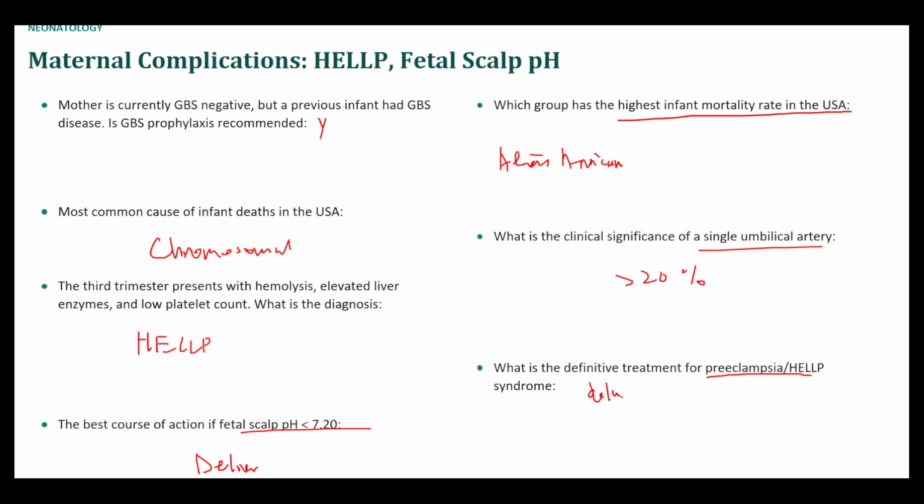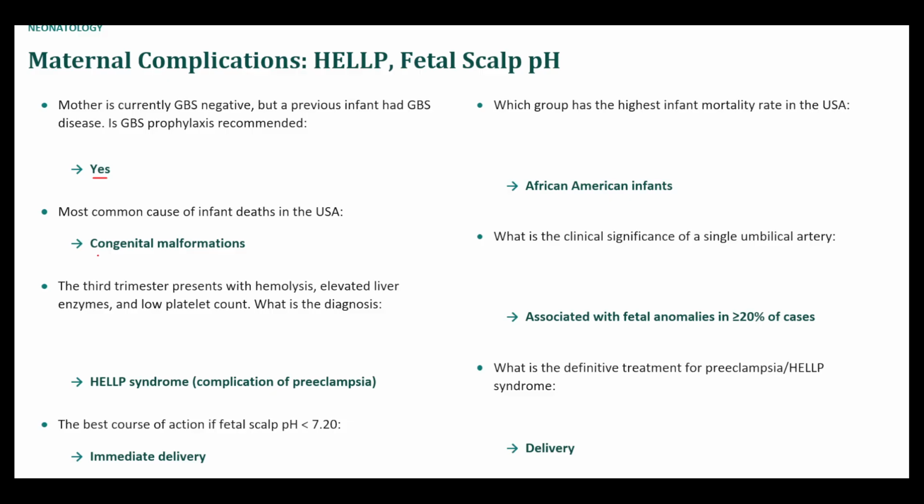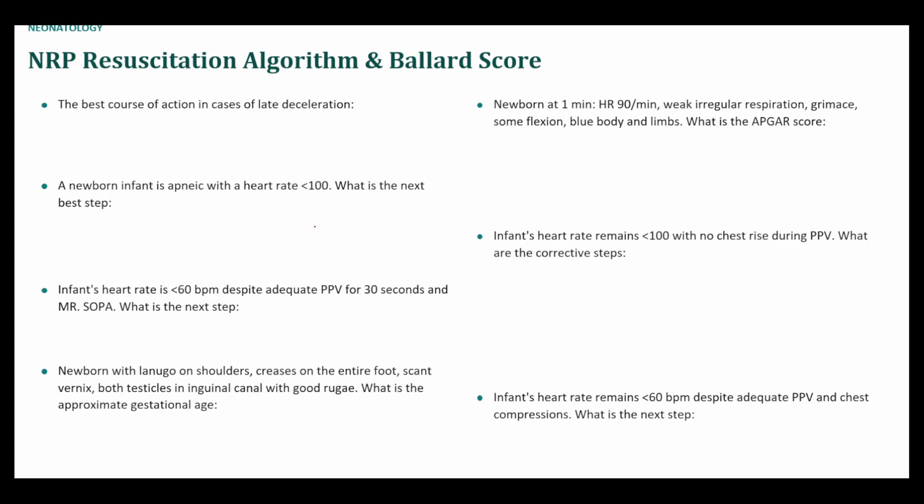Now, one thing that I learned recently about preeclampsia is that the blood pressure can actually continue to increase after delivery, and it peaks at about 3 to 7 days postpartum. So that's why you want to just keep monitoring their blood pressure, make sure nothing happens. Okay, so GBS negative, but they had a previous GBS positive pregnancy, still requires prophylaxis. Most common cause of infant deaths, congenital malformations, HELLP syndrome, deliver if fetal hypoxia. African Americans have the highest mortality rate among infants in the USA. Single umbilical artery has association with fetal anomalies, and deliver to treat preeclampsia and HELLP.